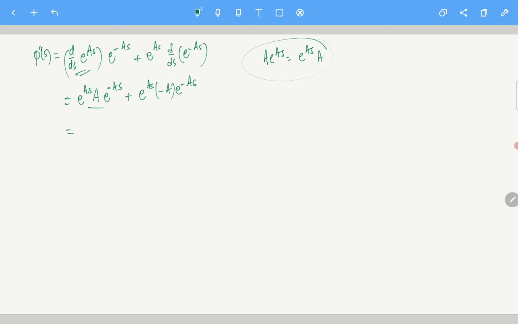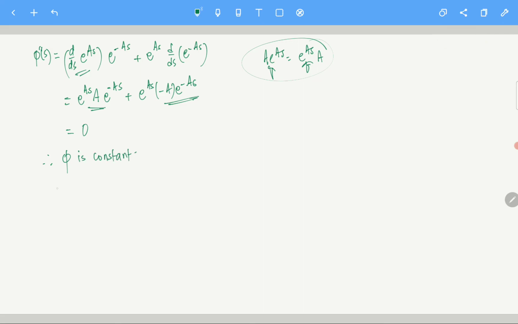So I am writing it like that, and here d/ds of e power minus as is minus a times e power minus as. I wrote it in this form just to make this thing disappear. So this becomes 0. So that will imply, therefore, phi is constant.